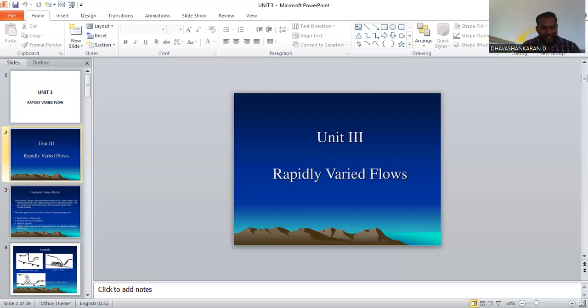Next, the application of the momentum equation for rapidly varied flow in deriving the depth. This is the equation derived from the momentum equation for rapidly varied flow, based on the assumptions we discussed in the previous slide.